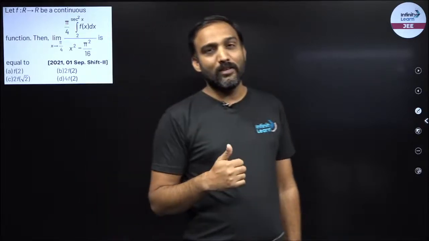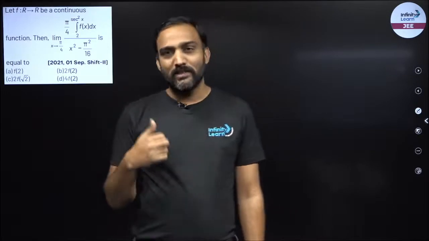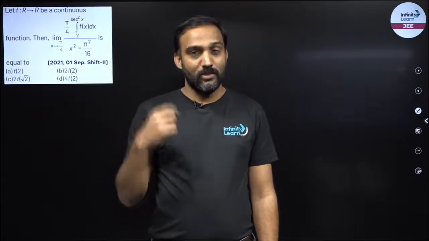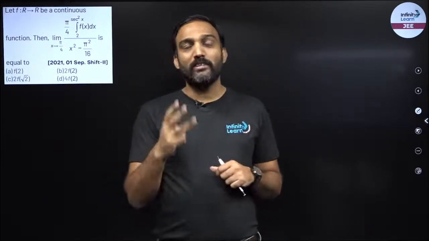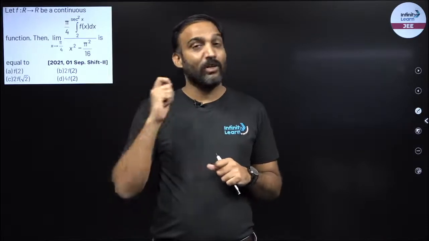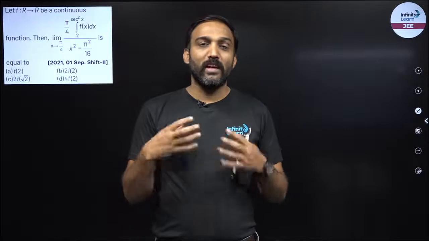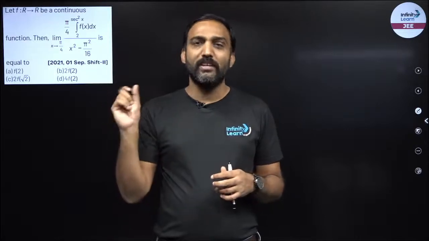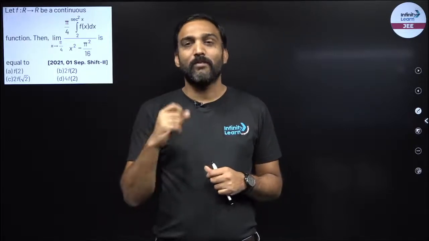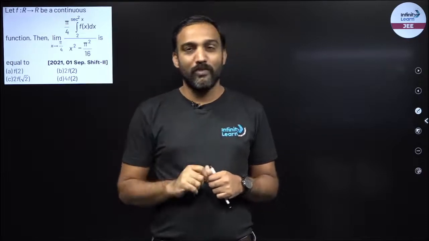For 1 raised to power infinity, right, infinity raised to power 0 or 0 raised to power 0, all these 3 forms can be solved by taking the log on both the sides, right. Once you take the log and you rearrange the terms, every term of these 3 cases will become either 0 by 0 or infinity by infinity.